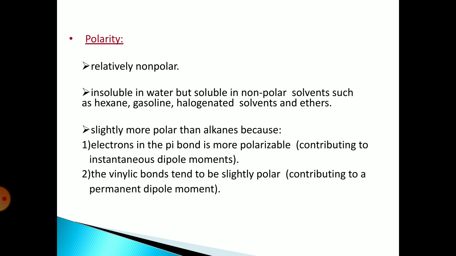Second property is the polarity. Alkenes are relatively non-polar. They are insoluble in water but soluble in non-polar solvents such as hexane, gasoline, halogenated solvents and ethers. Alkenes are slightly more polar than alkanes because the electron in the pi bond is more polarizable, contributing to the instantaneous dipole moment. The allylic bond tends to be slightly polar, contributing to a permanent dipole moment.